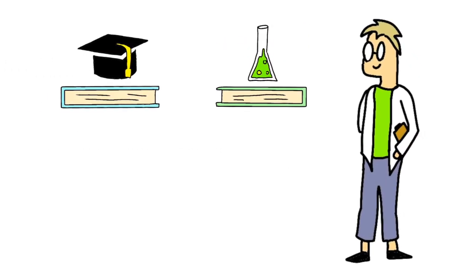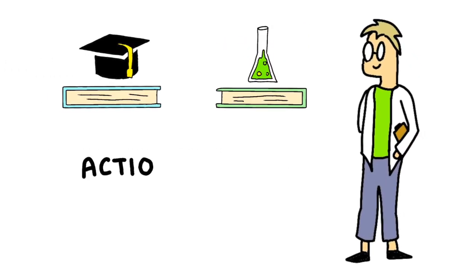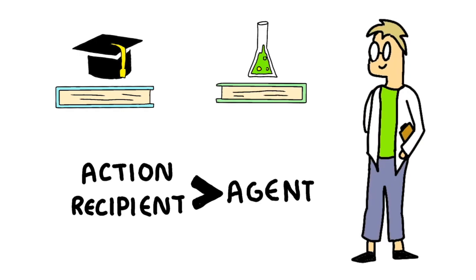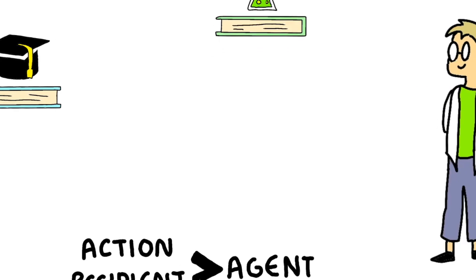In academic and scientific writing, the action and the recipient are usually more important than the agent, so it is common to use the passive voice. Now that we understand how to create passive voice sentences and why it is appropriate to use the passive voice in certain situations, it's time for some practice.